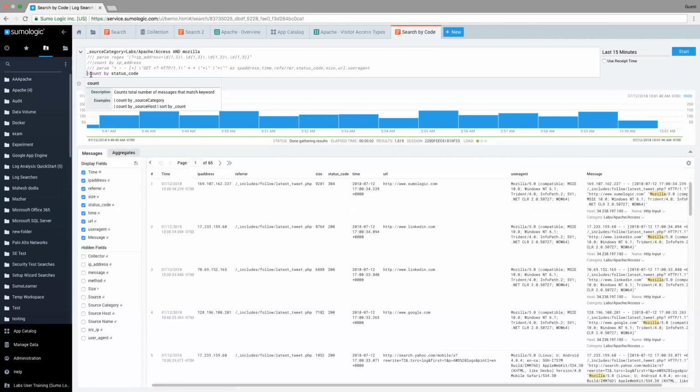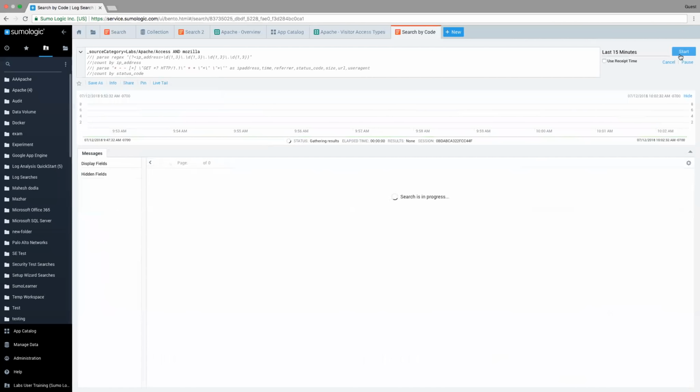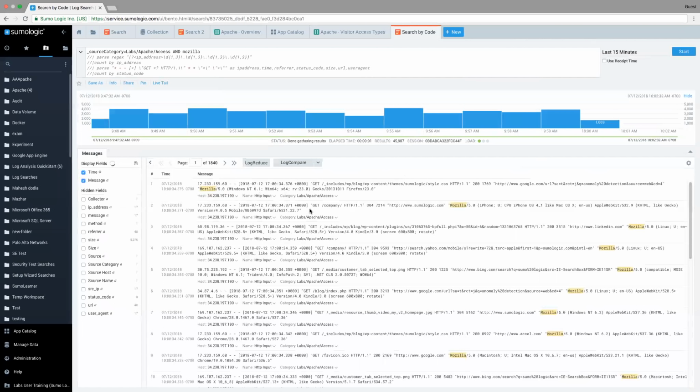Let me remove the count because I don't really need this. So I'm just going to turn off those lines. I might use them later, so that's why I'm going to keep them. And let me start this, and now we're just back to where we were, back to kind of square one.